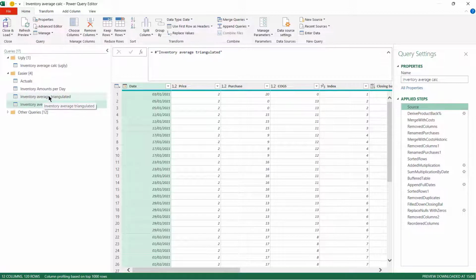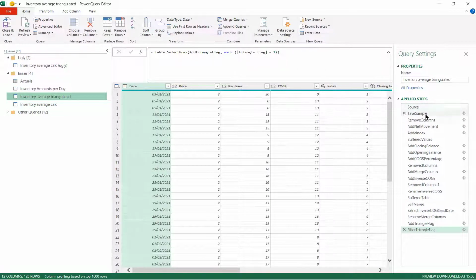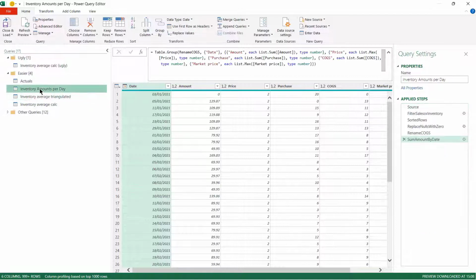So again, if we go and look at inventory average triangulated, we see that these also have names that explain each step, and the source for this is inventory amounts per day. So if we go to inventory amounts per day, again we have reasonably named steps which get us towards the amounts per day, and the final step is grouping our amounts.